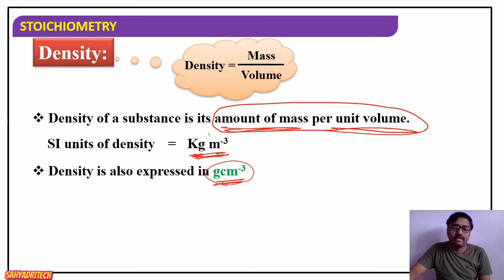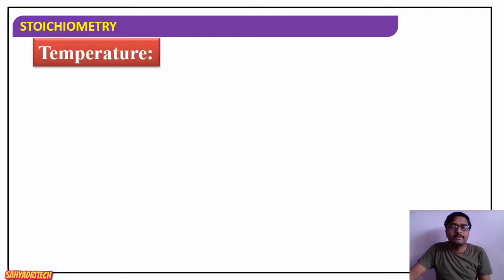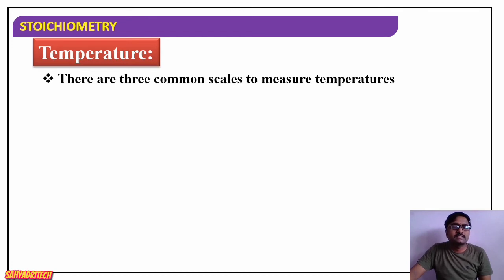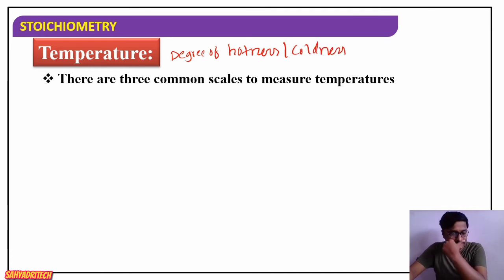Okay, now coming to the next one, temperature. Temperature is nothing but the degree of hotness or degree of coldness. It is the measure of degree of hotness or coldness of an object, expressed in terms of temperature. Now, how are we going to measure the temperature? There are three scales by which we are going to measure the temperature of an object.